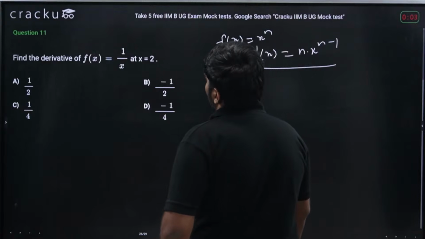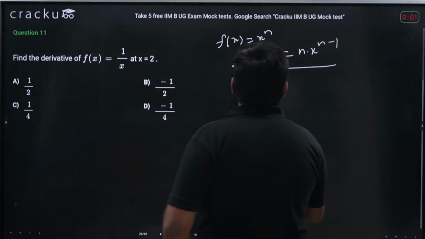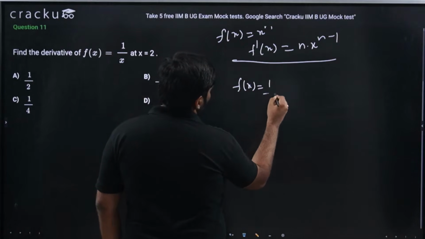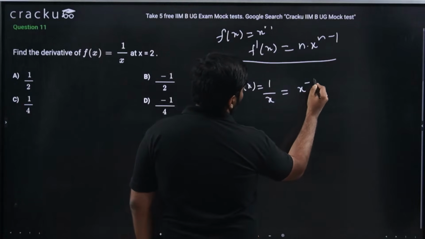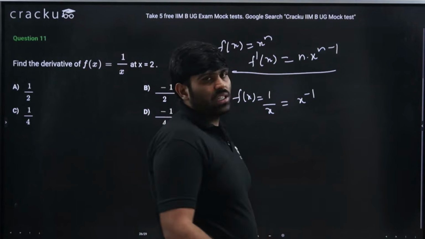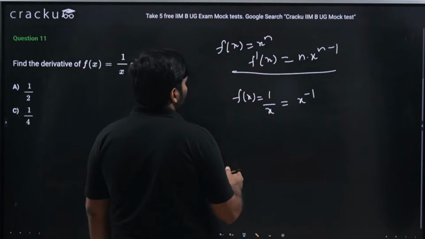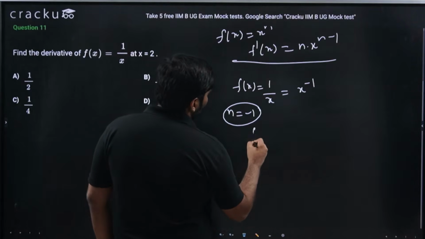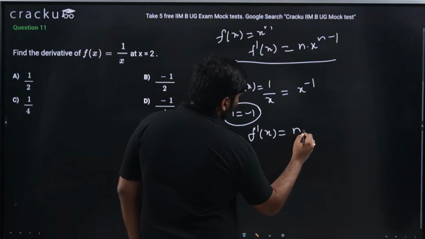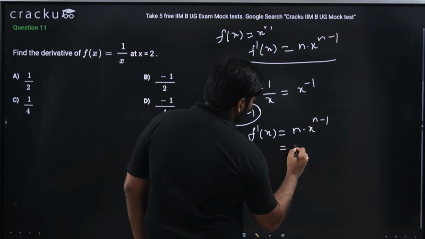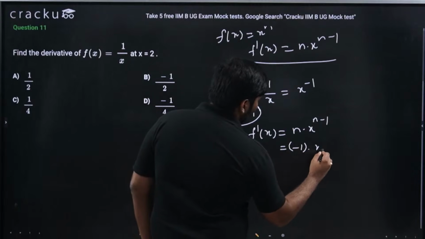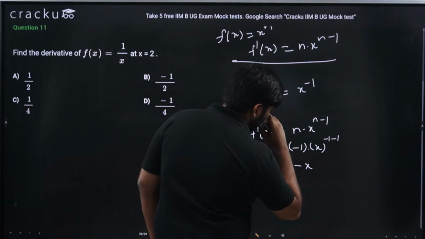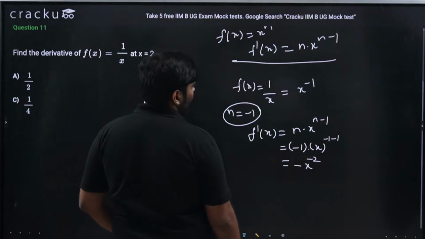Okay, derivative of f of x equal to 1 by x at x equal to 2. Let me solve this. f of x is 1 by x. So what is this 1 by x? This is nothing but x power minus 1, because 1 by x is x power 0 by x power 1, which is x power minus 1. So n is minus 1 in this particular case. Then f dash of x should be n into x power n minus 1. But I know n is minus 1. So minus 1 into x power minus 2, which is nothing but minus of x power minus 2.